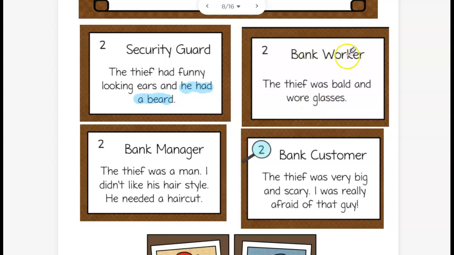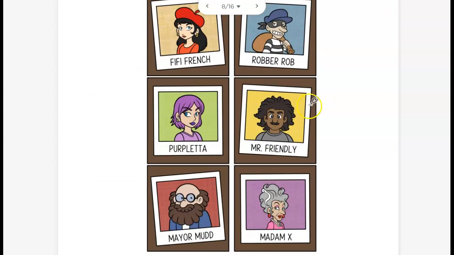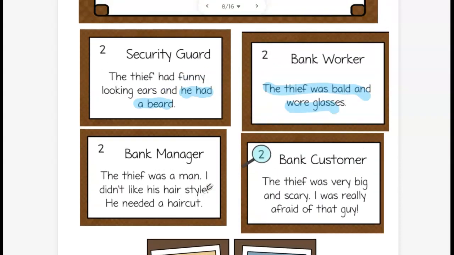The next one, the bank worker. The thief was bald and wore glasses. Well, I could look at him and see if he was bald, so I could prove it, and I could see if he wore glasses. So let's see if there is someone with a beard that is bald and wore glasses. So it can't be him because he has hair. Ooh, it might be Mayor Muddy. We'll have to keep reading to see.